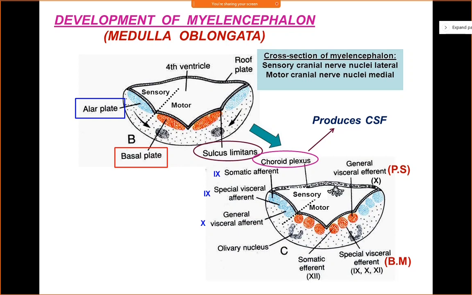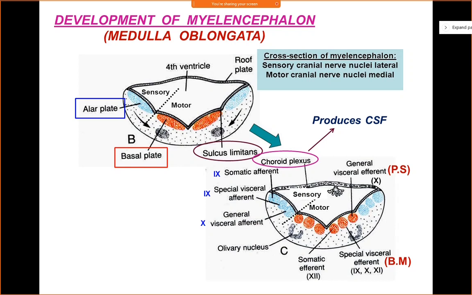Now let us see the development of the roof plate. I told you earlier that the roof plate will form the roof of the fourth ventricle, and it undergoes certain modification. As a golden rule, please note this: wherever you have a ventricular cavity, it will always be lined by ependymal cells, which are ultimately derived from the neuroepithelial layer of the neural tube.